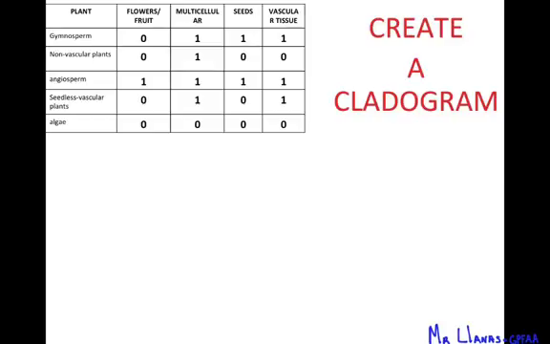Okay, so algae has all zeros. Remember that zeros tell us that that organism has no characteristics. And the first one we're going to put in our cladogram is algae, because it has no characteristics. It doesn't produce flowers. It's not multicellular. It has no seeds, and it doesn't have vascular tissue. So we put algae there.